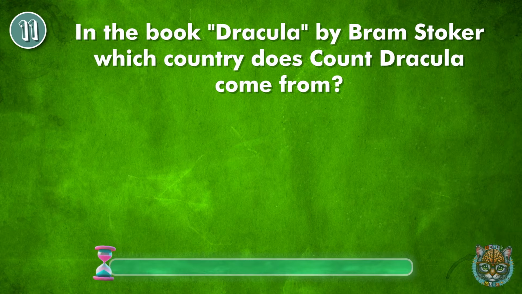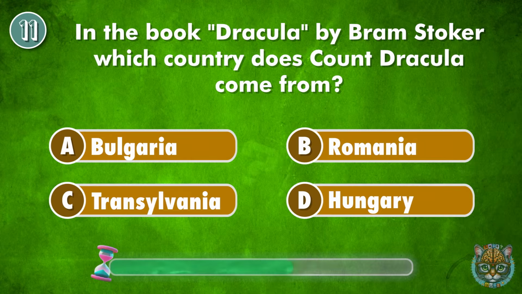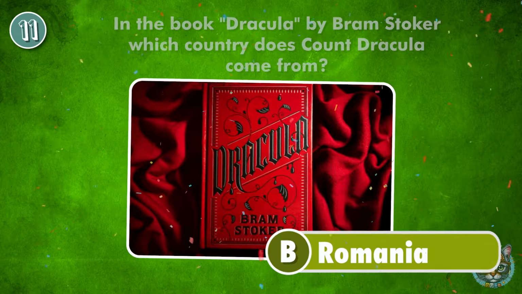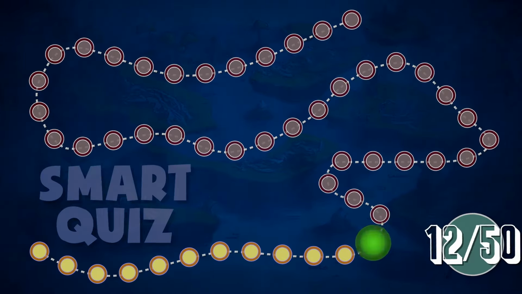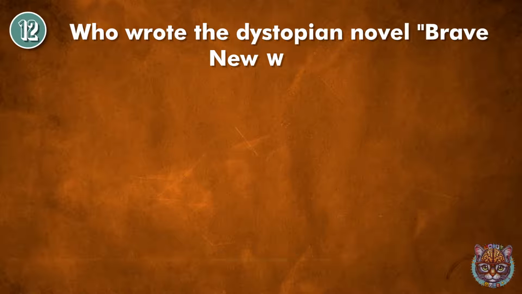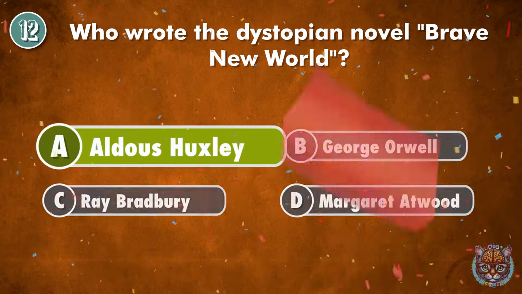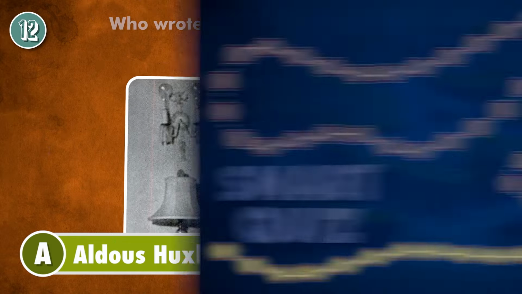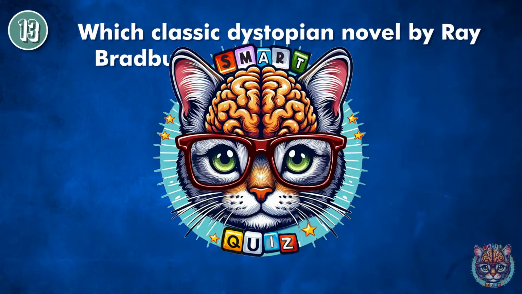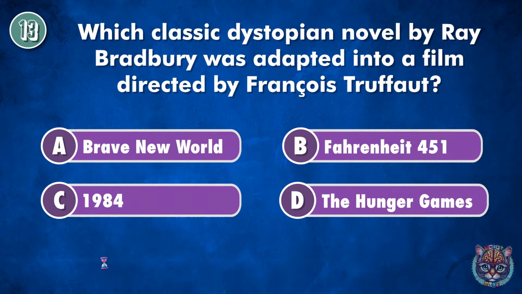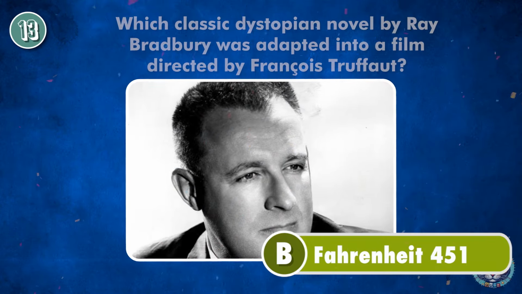In the book Dracula by Bram Stoker, which country does Count Dracula come from? Romania. Who wrote the dystopian novel Brave New World? Aldous Huxley. Which classic dystopian novel by Ray Bradbury was adapted into a film directed by François Truffaut? Fahrenheit 451.